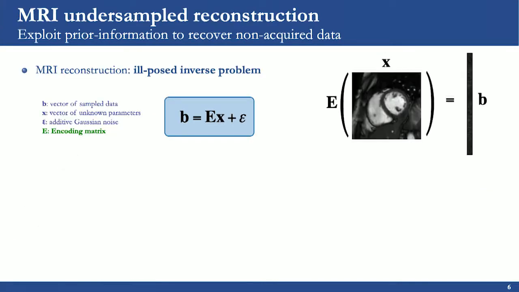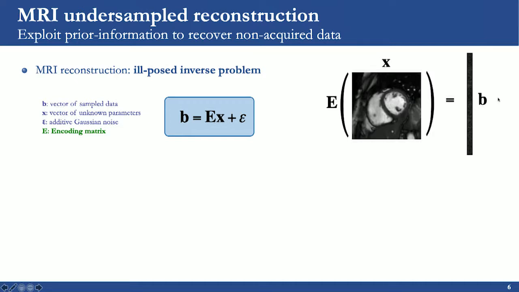As a very brief summary, because Monica was describing this very nicely in the morning, MRI reconstruction is an inverse problem. The forward problem is given by this equation, where the image that we want to reconstruct is X, E is the encoding matrix that incorporates all the information about the imaging process, that means coil sensitivity, Fourier transform, motion, and so on, and B is the sampled data.